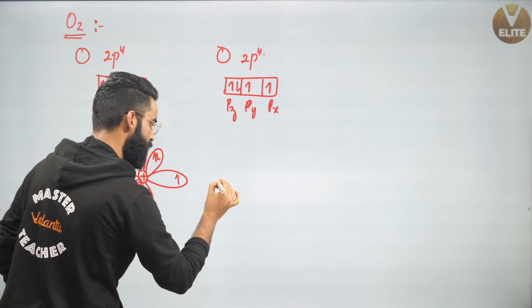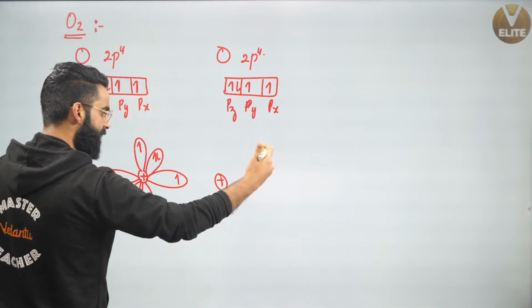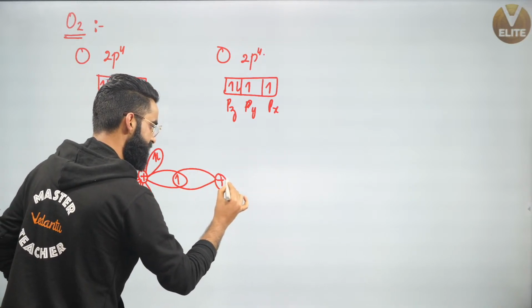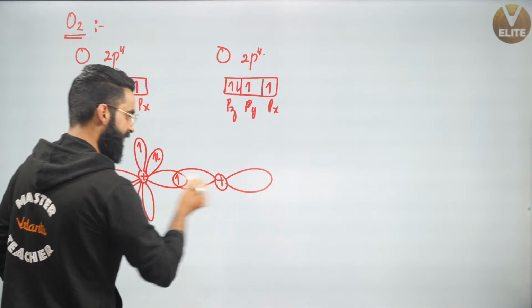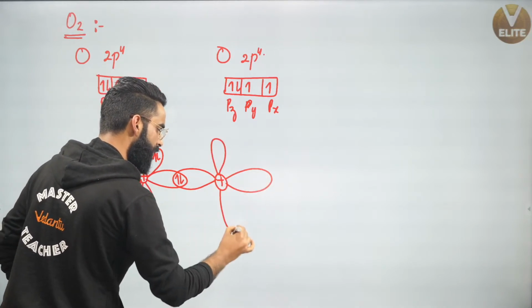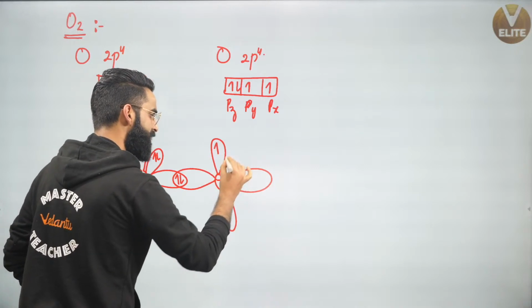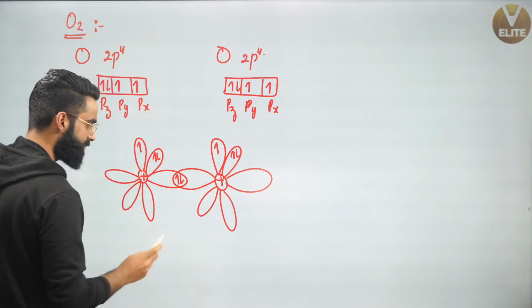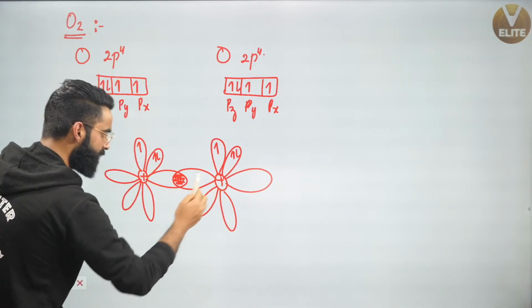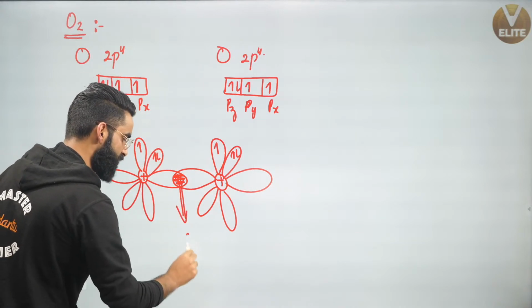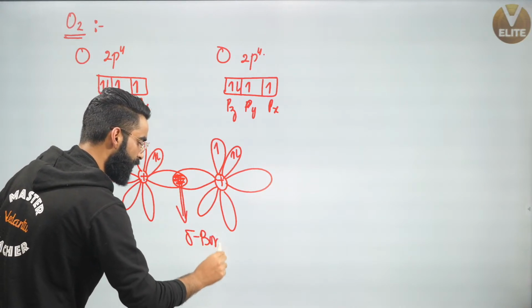So let's say this is the nucleus of one more oxygen, and when it approaches something like this, this is your 2px of the other oxygen, this is your 2py of the other oxygen, which contains 1 electron, and this is 2pz of the oxygen, which contains 2 electrons, correct? So can I say right here what happened? Axial overlapping took place, and axial overlapping leads to the formation of a sigma bond. So first of all, a sigma bond got formed.